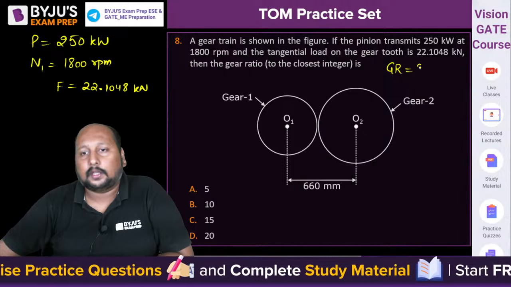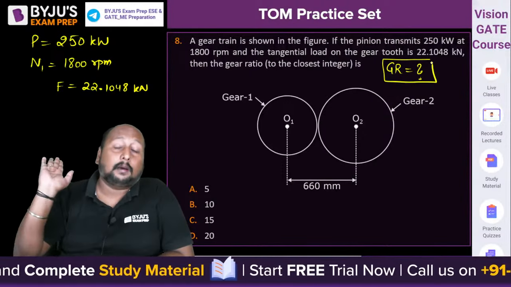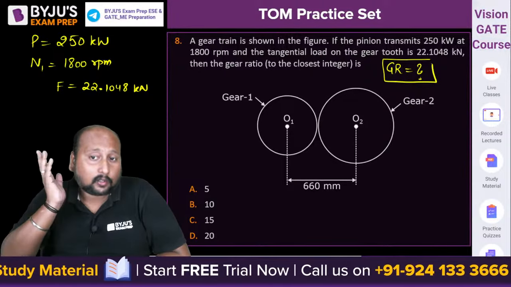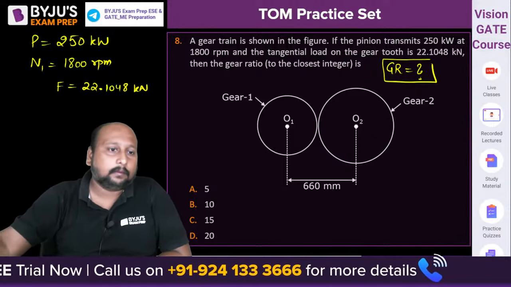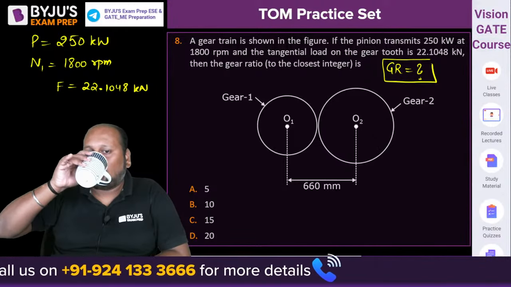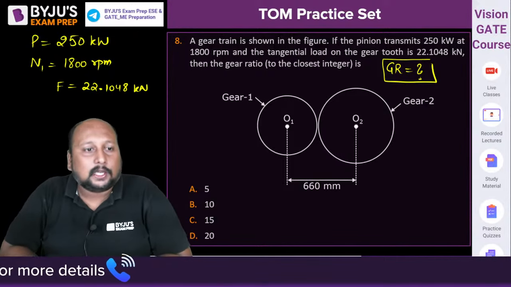Gear ratio they are asking. Some central distance is being given. The number of teeth is not given; if it had been given, it would have been very easy. Okay, try it. The question is interesting.